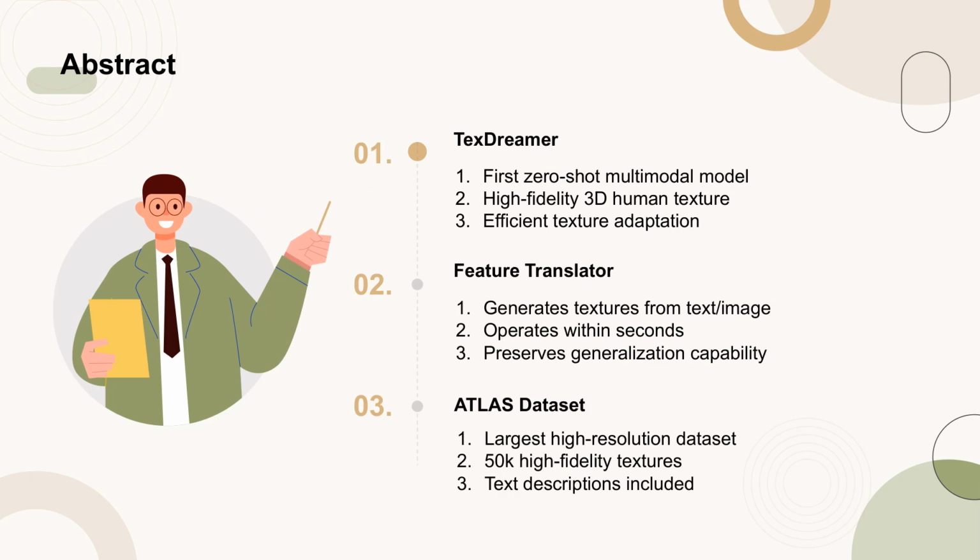The abstract introduces TexDreamer, the first zero-shot multimodal model designed for high-fidelity 3D human texture generation. This model employs an efficient texture adaptation fine-tuning strategy to adapt large text-to-image models to a semantic UV structure while maintaining their original generalization capabilities. A novel feature translator module enables the model to generate high-quality 3D human textures from either text or images in a matter of seconds. Additionally, the abstract mentions the Atlas dataset, which is the largest high-resolution 3D human texture dataset, containing 50,000 high-fidelity textures with associated text descriptions.